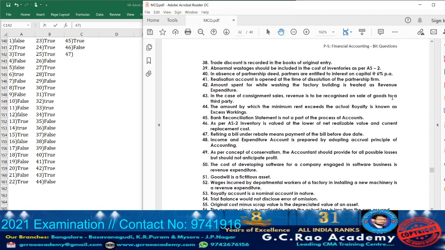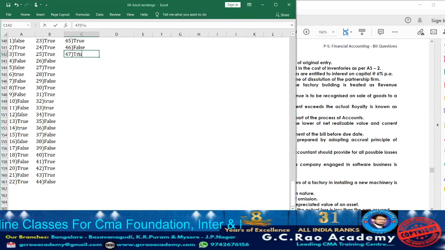Now let's move on to statement 47. What they're telling? Retiring a bill under rebate means payment of the bill before due date. Yes, if a particular drawee has a lump sum amount, what may he do? Instead of paying at the time of due date, before the due date he may approach the drawer and settle the amount. That we are going to call retirement of the bill. So accordingly, statement 47 is true. So take down true.